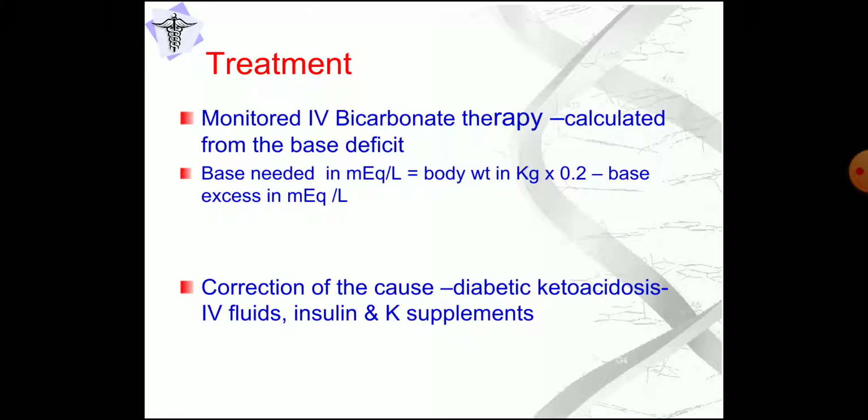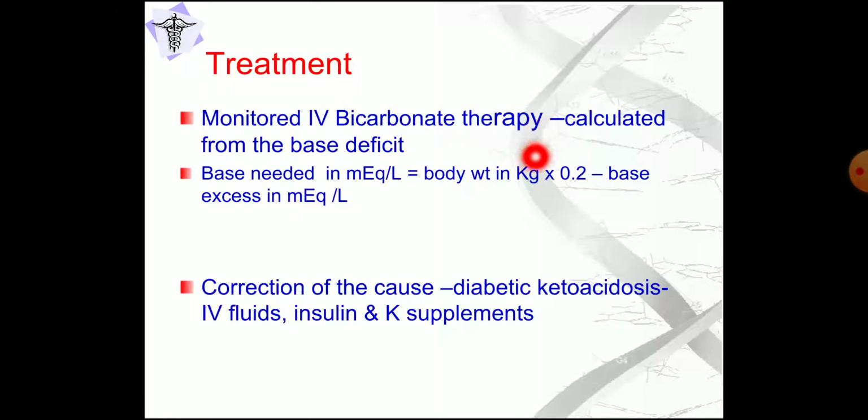So treatment is monitored IV bicarbonate therapy, that is calculated from the base deficit. That is how much base is deficit we have to find out. That is by calculating base deficit: body weight in kilogram times 0.2 times base excess in millimoles per liter. That is the base deficit. So depending upon this base deficit, we have to give the IV bicarbonate therapy, that is fluid correction with bicarbonate, so that acidosis is corrected.